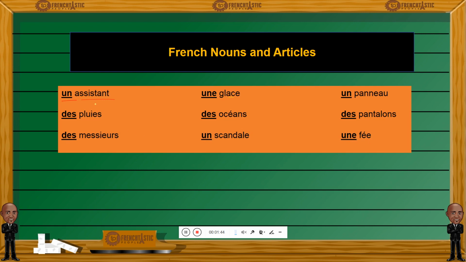So we have here article, noun. So what's a noun? Let's begin with a noun, like assistant or glace or océan or scandale. What are those? Well, a noun in grammar is simply a word that will refer to something, right? It will stand for something. It's a reference. A noun will stand for a person, it could designate a person. It could designate an animal. It could designate an object, a value or a concept or a phenomenon.